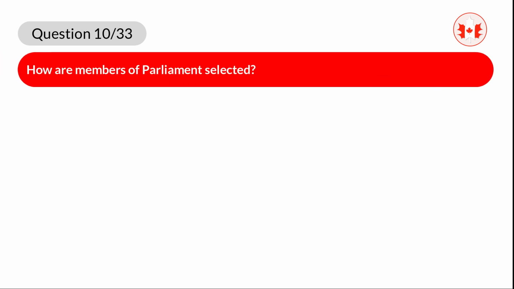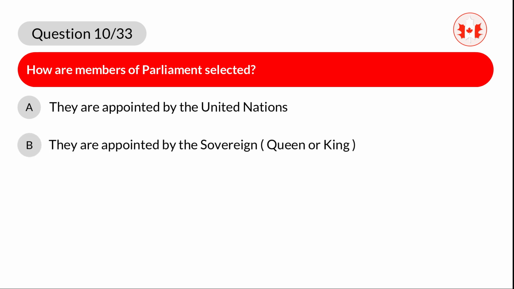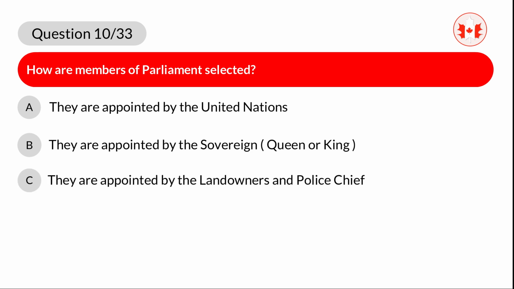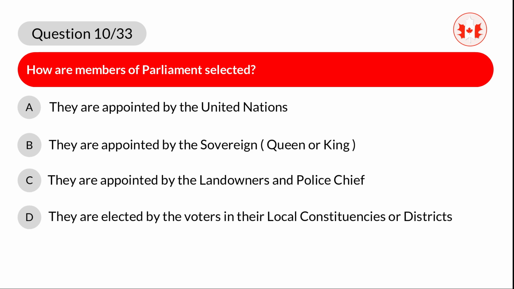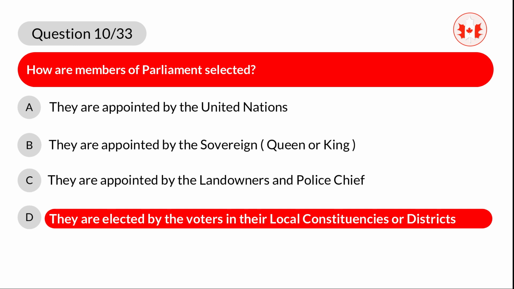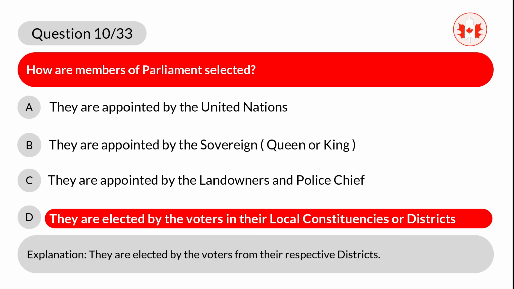Question 10. How are members of Parliament selected? A. They are appointed by the United Nations. B. They are appointed by the sovereign, queen or king. C. They are appointed by the landowners and police chief. D. They are elected by the voters in their local constituencies or districts. Correct answer is D. They are elected by the voters in their local constituencies or districts. Explanation. They are elected by the voters from their respective districts.